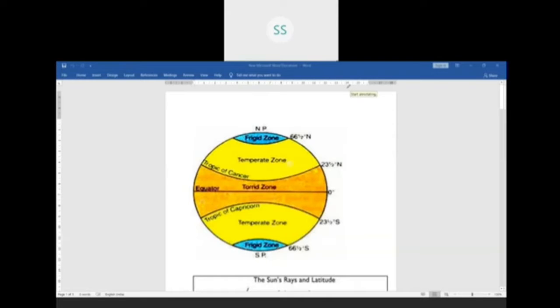For example, I told you in southern India their staple diet is rice. In northern India, their staple diet is wheat. So they differ because of the climatic conditions. In the same way, the clothes they wear. In winters, we wear woolen clothes. In summers, we wear cotton clothes.